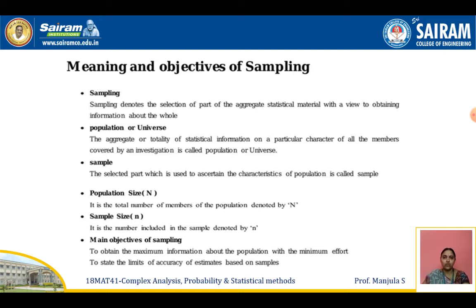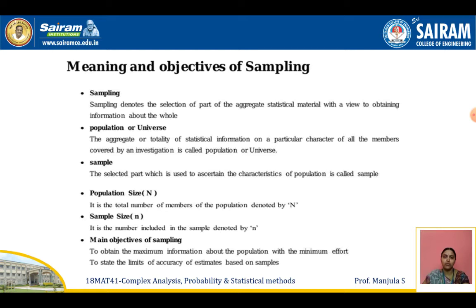Population or universe is nothing but the whole rice that we kept in the vessel. That whole thing we are going to call a population or universe. We can define it in a standard form: the aggregate or totality of statistical information on a particular character of all the members covered by an investigation is called population or universe.